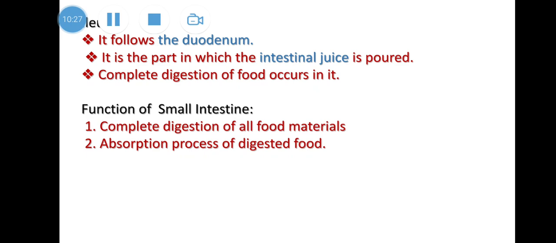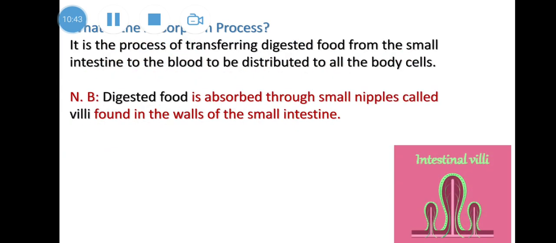All types of food will be digested, and the absorption process, which means that this digested food will be absorbed or taken by the small intestine and go to the blood and then to all body cells. What is meant by absorption process? The process of transferring digested food from the small intestine to the blood, to be distributed to all body cells. Inside the small intestine, we can find small needles. We call them villi. They take the digested food to transfer it to the blood.